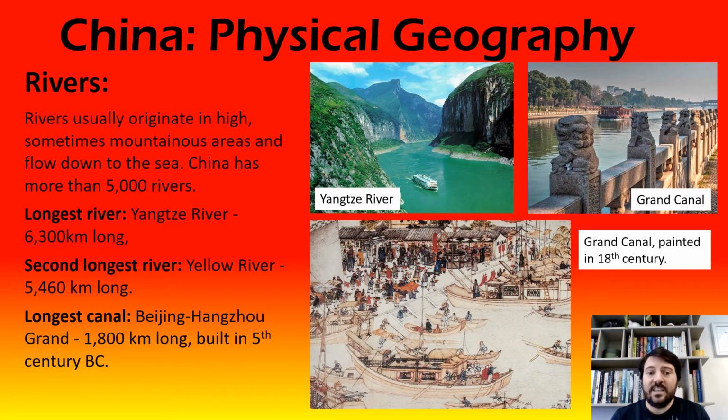So this canal in China, the Beijing-Hangzhou Canal, is a lot older than that. It was built in the 5th century, which is about 2,500 years ago, and it makes it the world's oldest, but at 1,800 kilometers, it's also the world's longest artificial canal, and it was built to transport grain from the farmlands around Beijing into the city. So it was a really important canal, and it still is the world's longest one today.